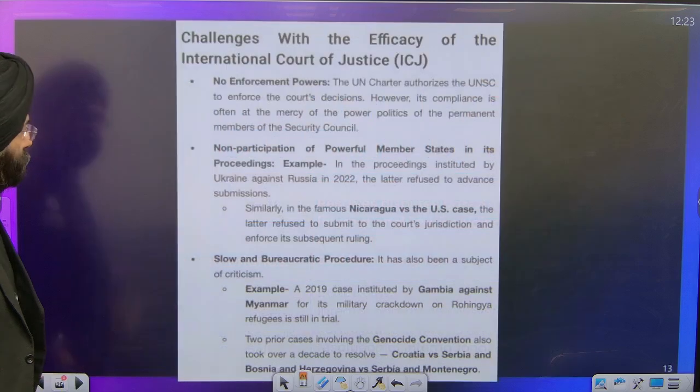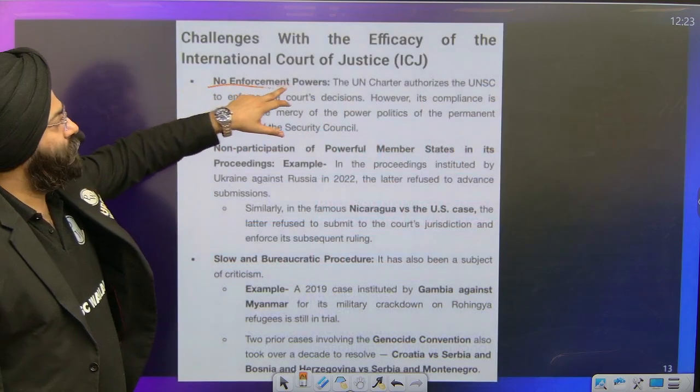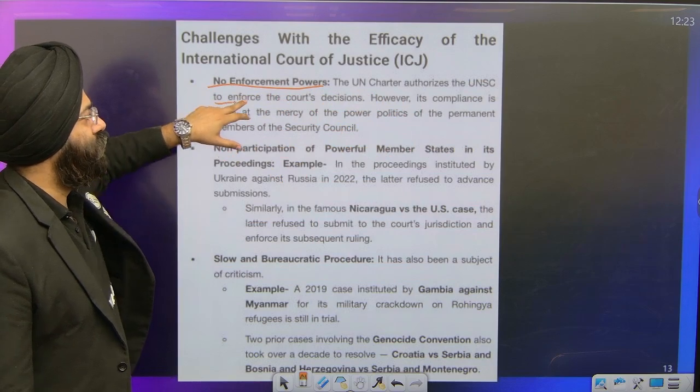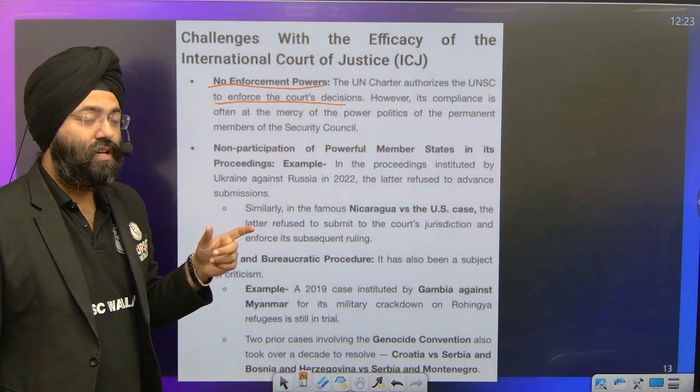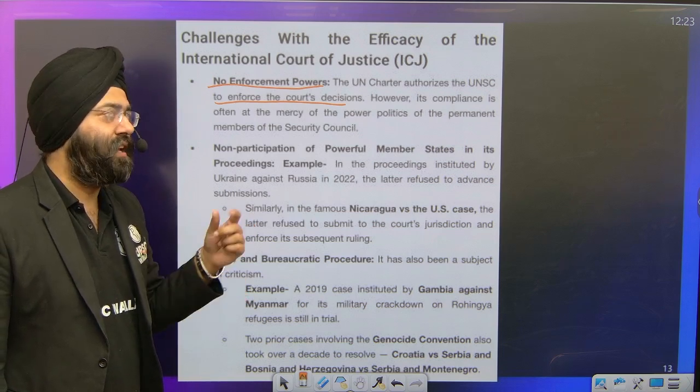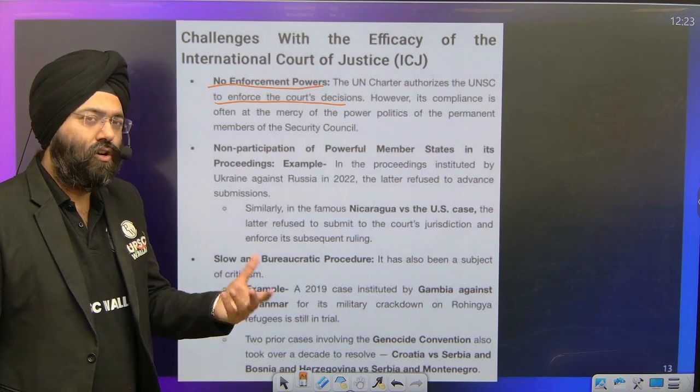Okay, let's move ahead. Challenges: no enforcement power. The UN Charter authorizes the United Nations Security Council to enforce the court decision. Now, the enforcement of the decisions of the International Court of Justice lies with the United Nations Security Council. If they do not, then it has no value.